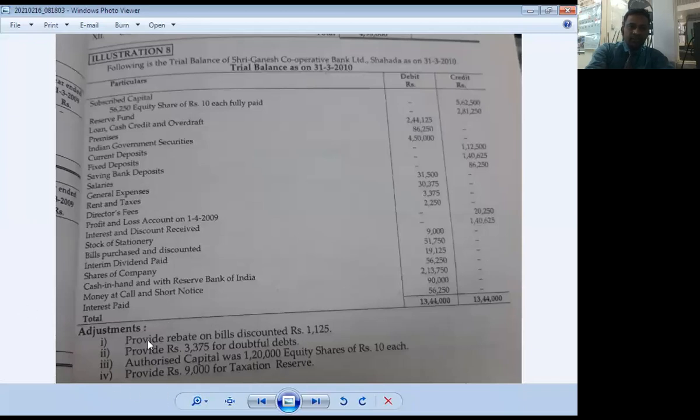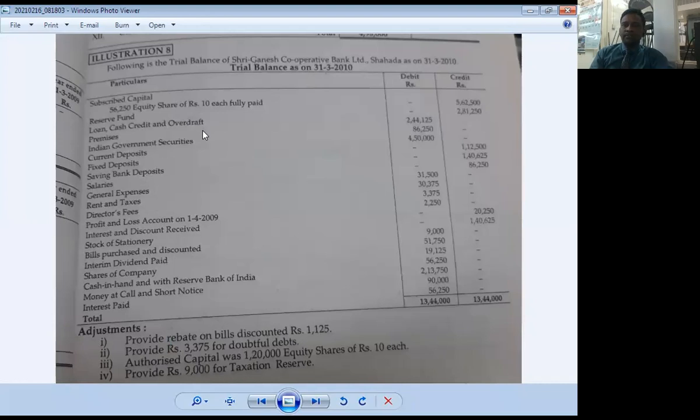Adjustment number 1 is regarding provide rebate on bills discounted, which is related to interest earned. So this adjustment effect is given on schedule number 13, that is interest earned. Then number 2, provide rupees 3,375 for doubtful debts. This is the RDD, which is deducted from loan, cash credit and overdraft.